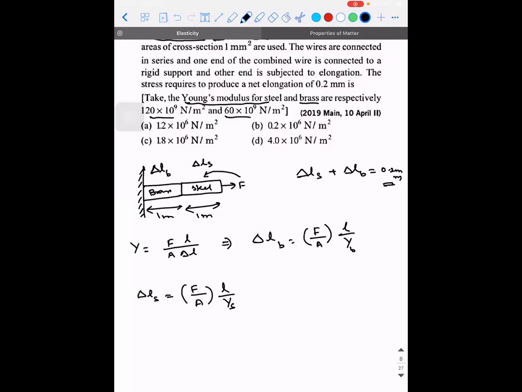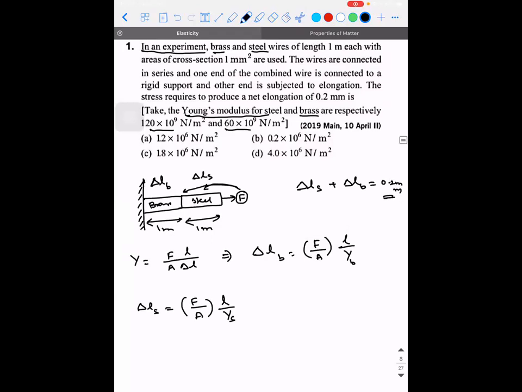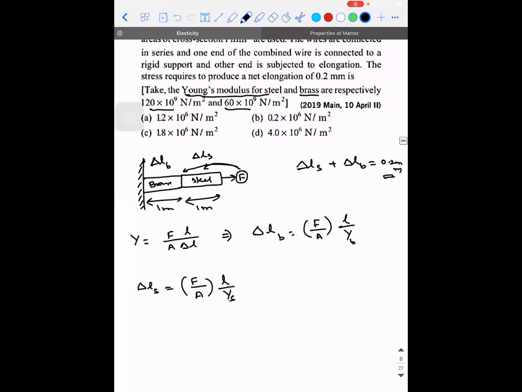Here I expected a question. So when the force F is applied here, will the same force reflect here also? No, sir, but we can take F because we only want the net force. So how are you going to take it? So whatever equation I took is right. Sir, Fs and Fb we have to put, sir.